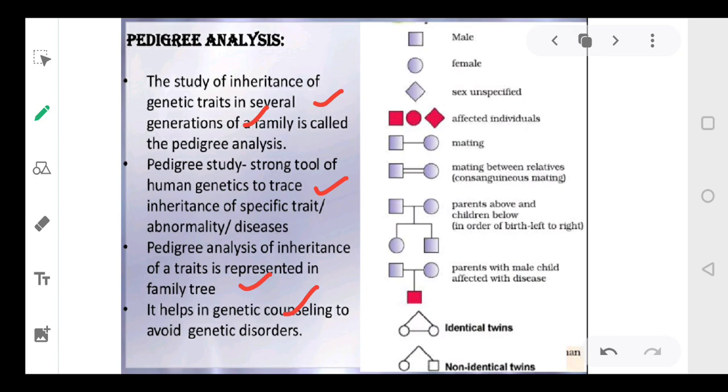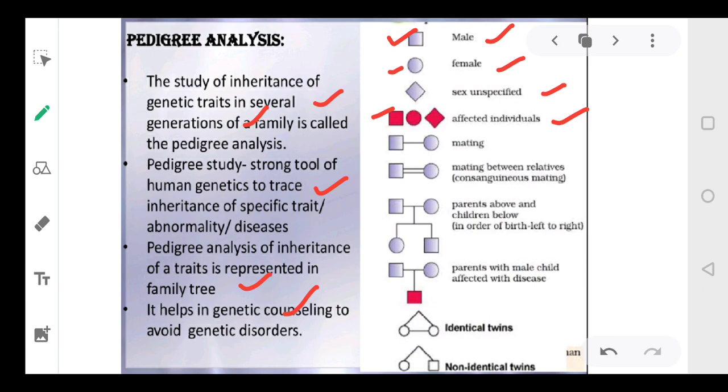Now we'll talk, as I told you, that we use specific symbols, right? So male is represented by a box or a square. So this square represents a male. A circle represents a female. Now if you have a tilted square, that is a sex unspecified, means we do not know the sex of that person. Then if this is there, this means the affected individuals, means these are the individuals which have a disease. The disease is present in them.